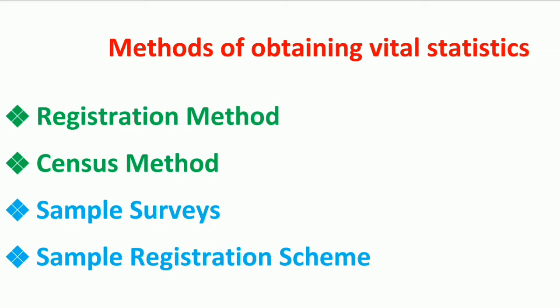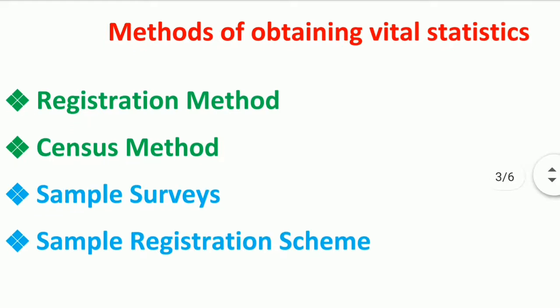Today we are going to discuss methods of obtaining vital statistics. There are four methods of obtaining vital statistics. We are elaborating these one by one. The first method is the registration method. This is an important way of obtaining vital statistics.